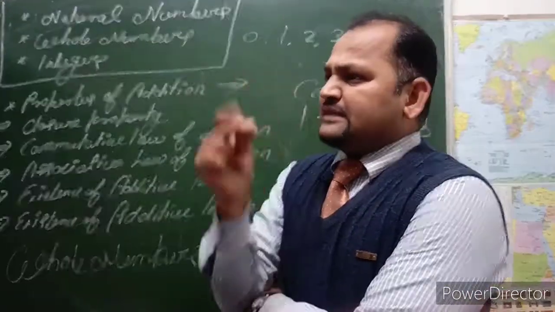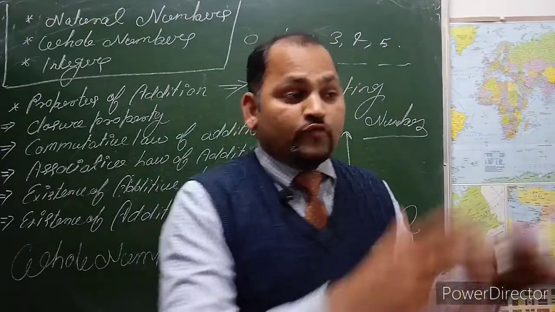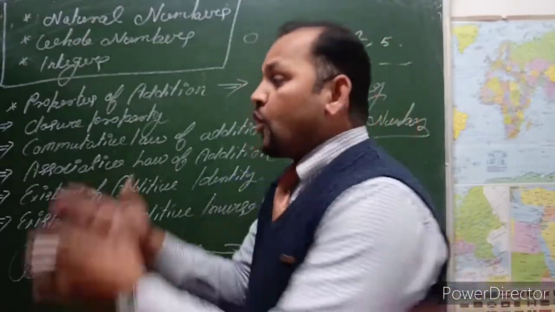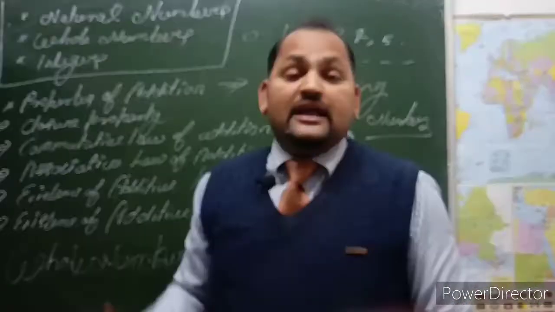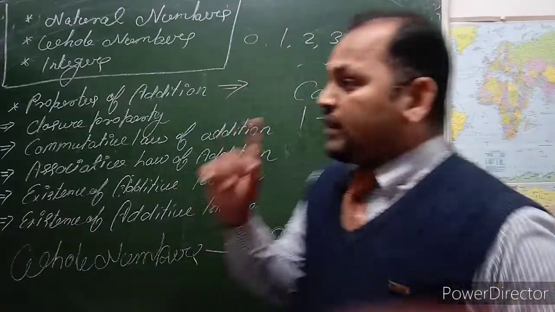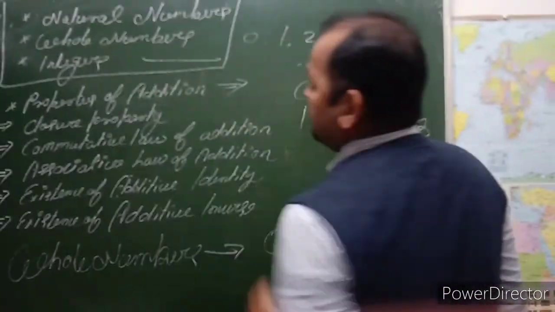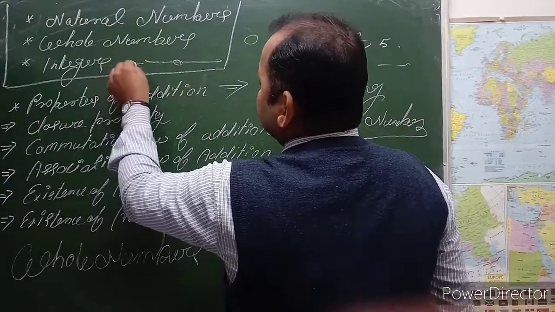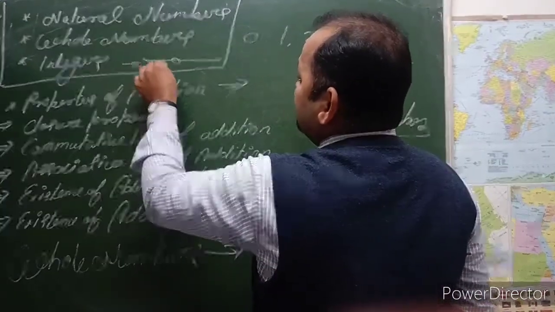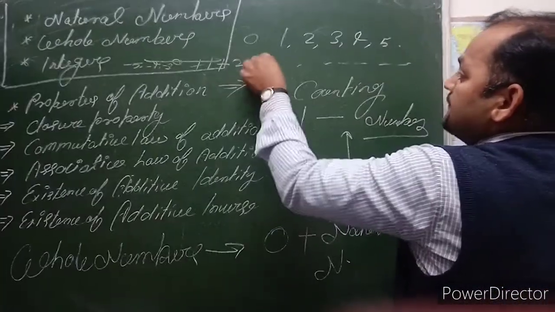Next, what do we mean by integers? Integers means all positive numbers and all negative numbers. Suppose this is a number line. Here is 0, here are minus 5, minus 4, minus 3, and here are plus 1, plus 2, plus 3.